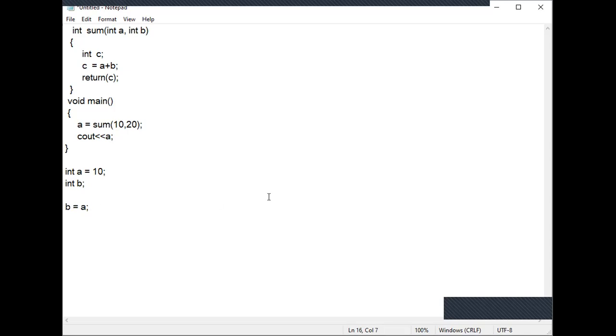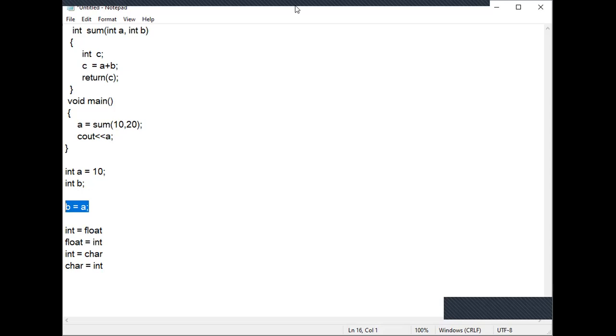In some cases, conversion happens. That is called data type conversion: int to float, float to int, int to character, or character to int. These conversions happen, but right now we will not worry about them. One concept we remember right now is that the right hand side variable data type and the left hand side variable data type should be the same. In this example, a is an integer type variable and b is an integer type variable, so both are the same.